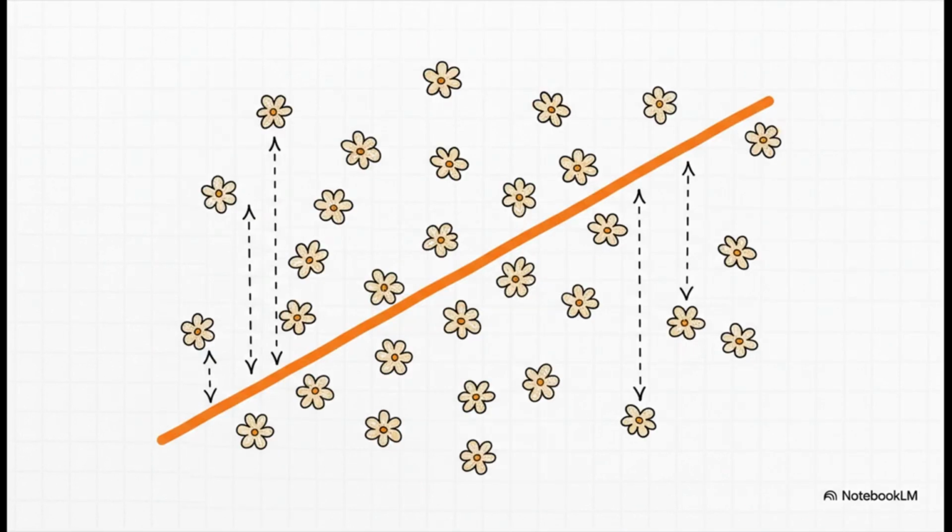Let's imagine for a second you're trying to predict the length of a flower's petal just by looking at its width. Your AI draws a line, that's its best guess. The absolute heart of our investigation is measuring the gap between that prediction line and where the actual real-world petals are. That gap, that's our first clue. We call it the error.